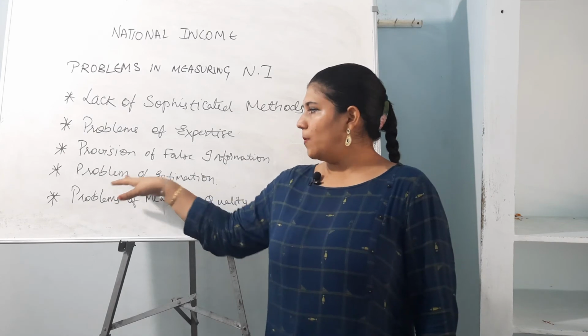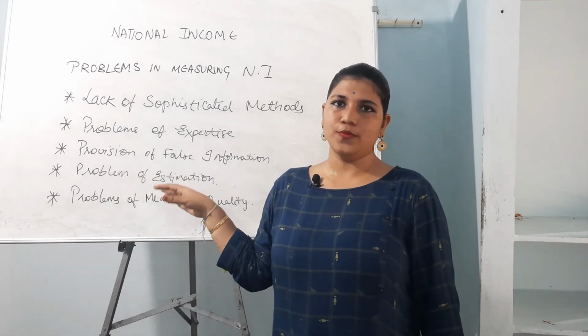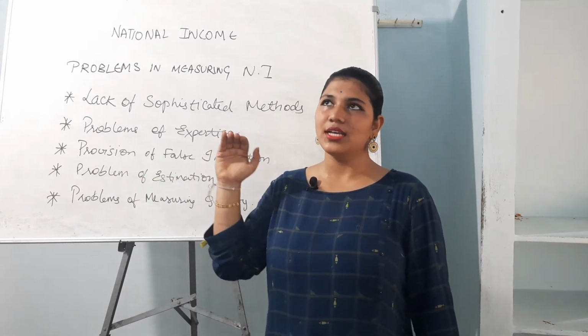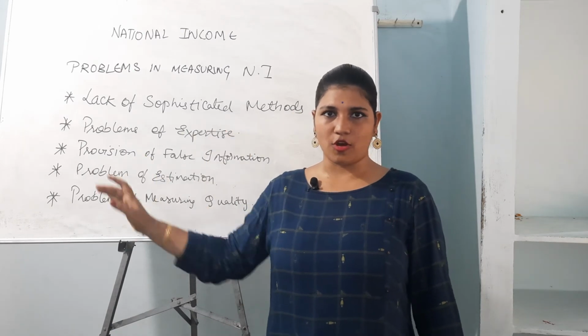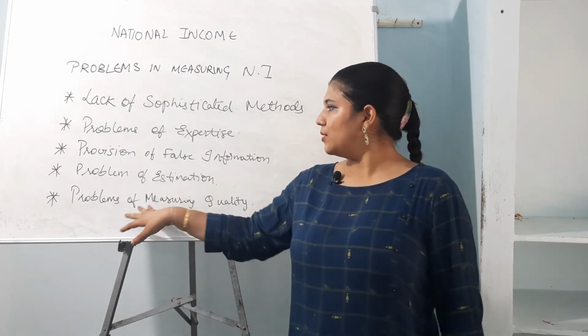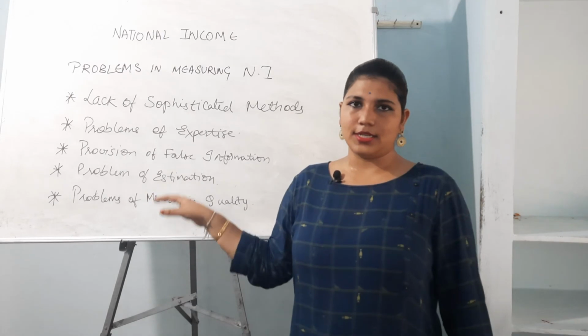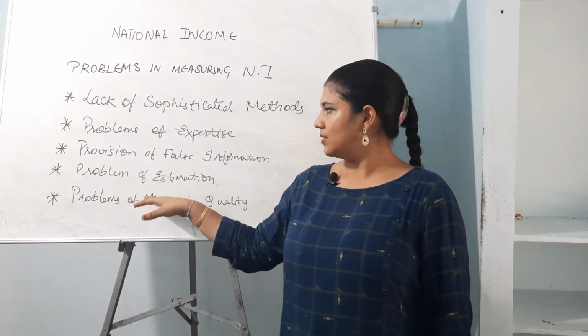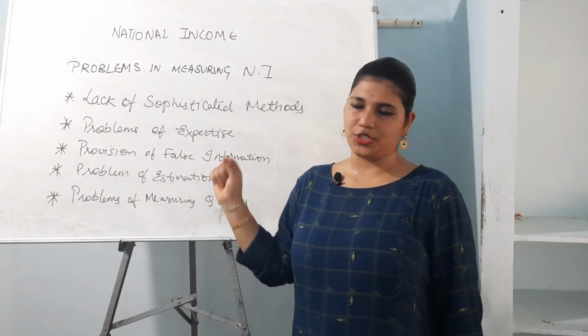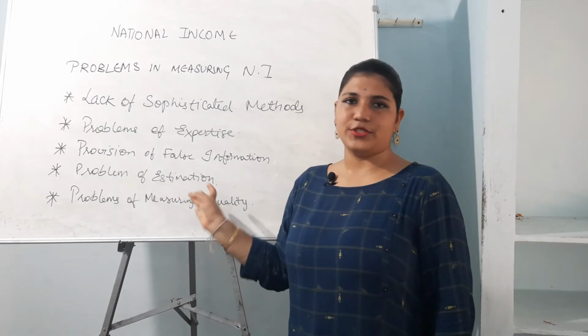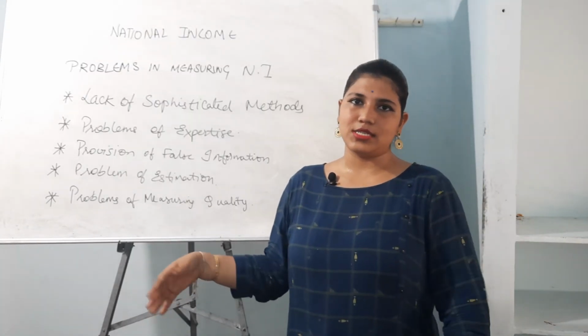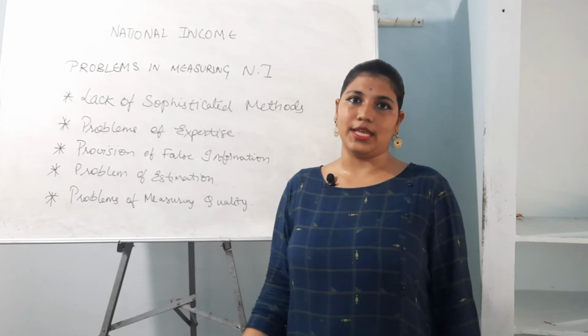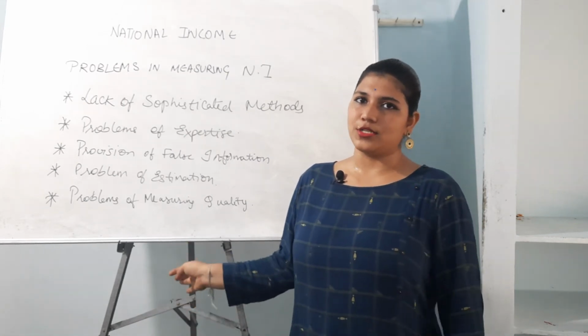And then the problem of estimation. As I told you, a businessman should always think some 1,000 steps forward, or else it results in a problem of estimation. And then problems of measuring quality and measuring techniques. As I told you, we are lacking sophisticated techniques, so that is also one of the problems.